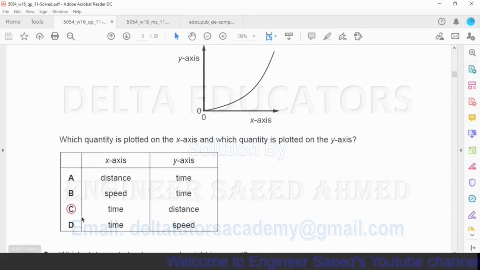The same thing is given in option C. On x-axis it is time, and on y-axis it is distance. So option C is correct one.